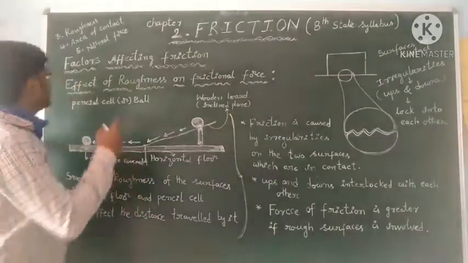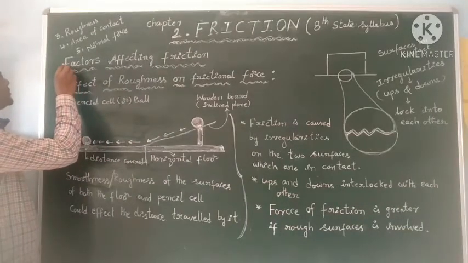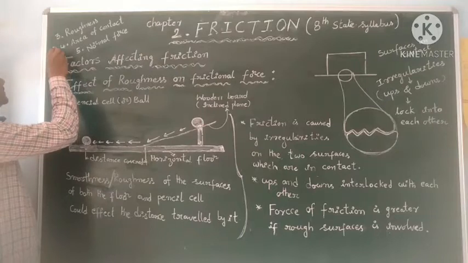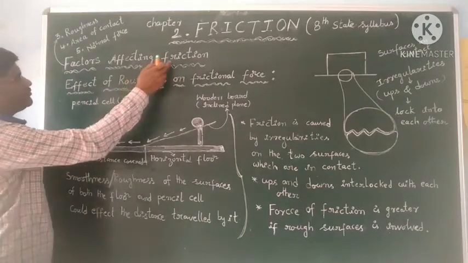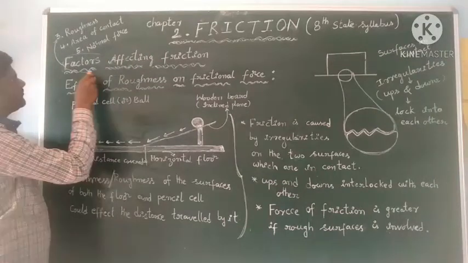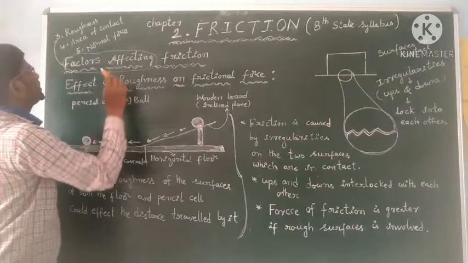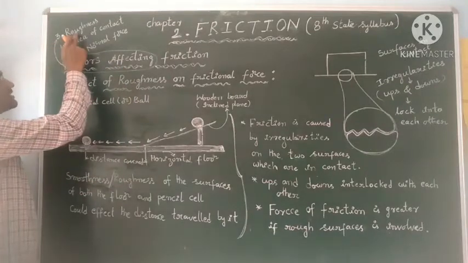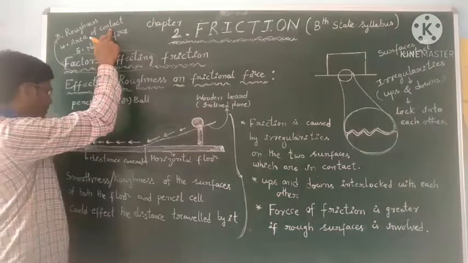So, in the affecting factors, does the roughness of the surface affect the friction or not? We are going to see. Factors affecting friction: the roughness, that is activity number 3, and the area of contact.